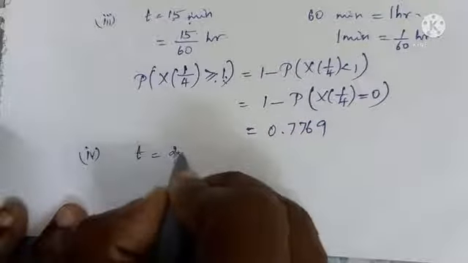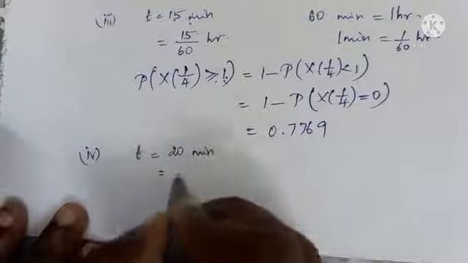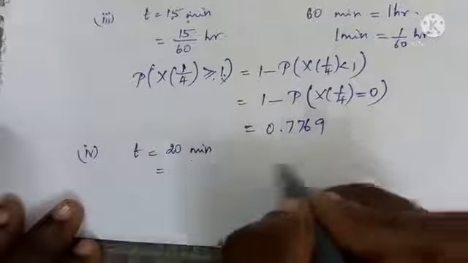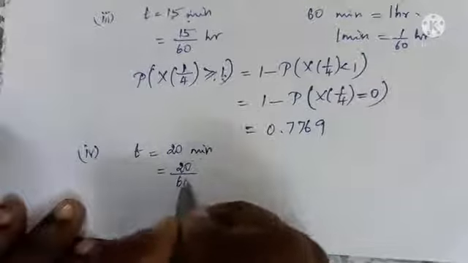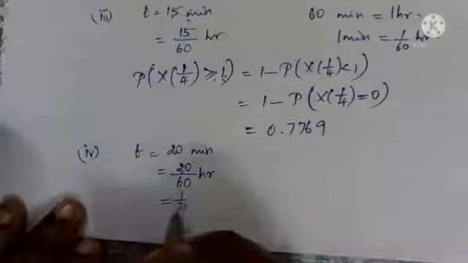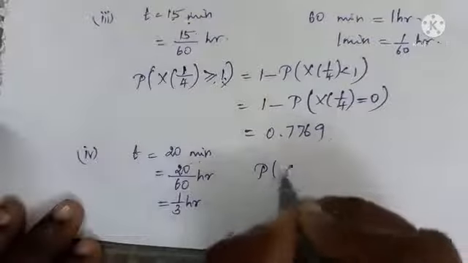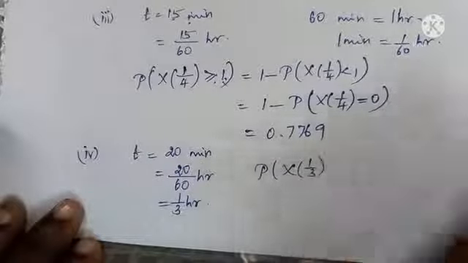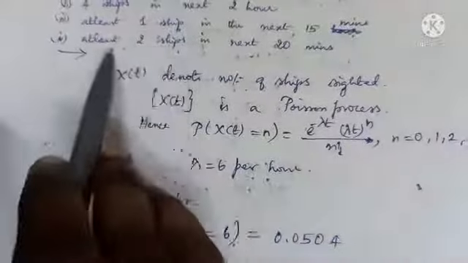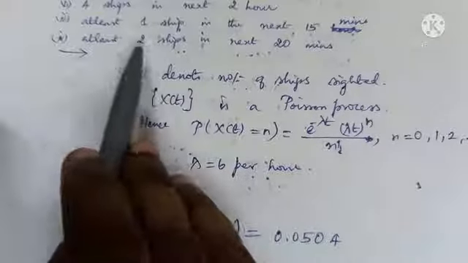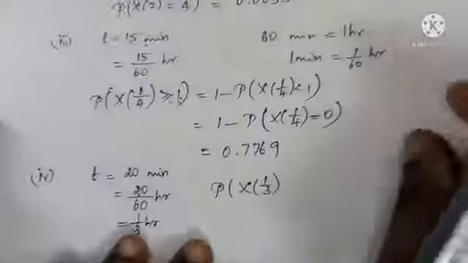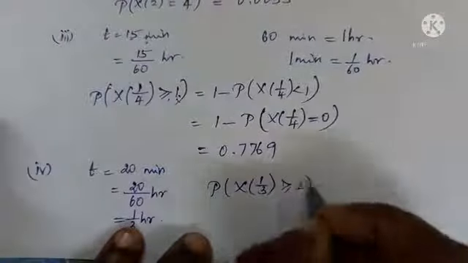T is equal to 20 minutes. But lambda is given in R. So 1 minute is 1 by 60 R, that is 1 by 3 R. So the question is, in 1 by 3 R, they must see at least 2 ships. What's the meaning of at least 2? The number 2 and more than 2 is at least 2. So it is greater than or equal to 2.